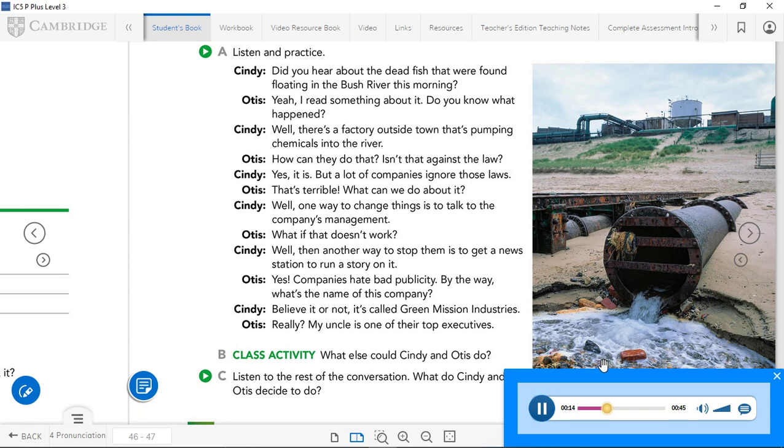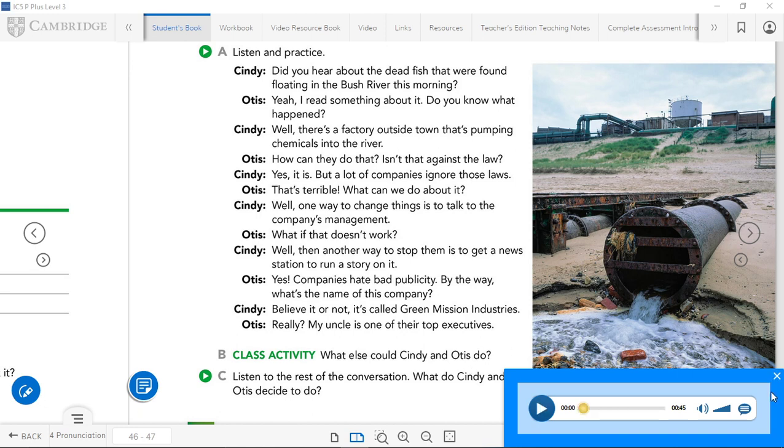Wait a minute. Before we do anything, shouldn't we make sure that we've got our facts straight? Absolutely. The best thing to do is to monitor the situation over the next couple of weeks to see what exactly is happening. How do we do that? Well, we can take pictures of the river and even take water samples to see how bad the situation is. We can get some friends to help. Okay. And then maybe I should talk to my uncle about it. That would be fantastic.